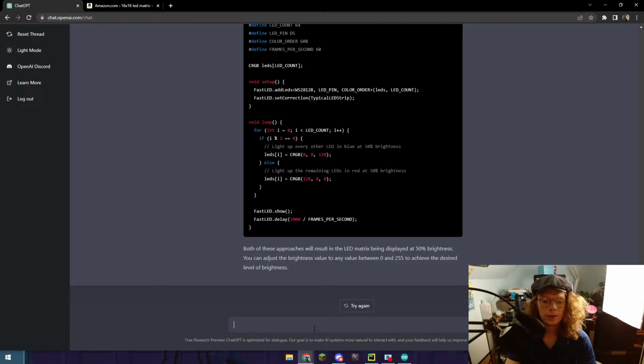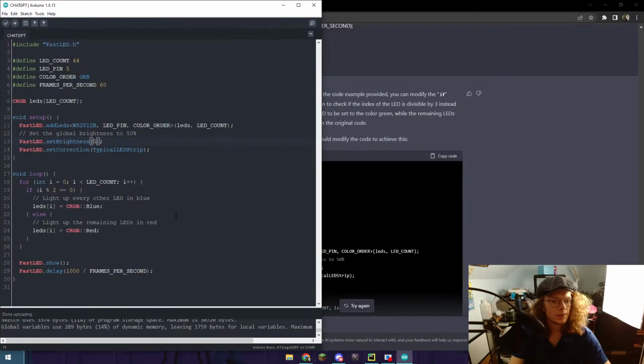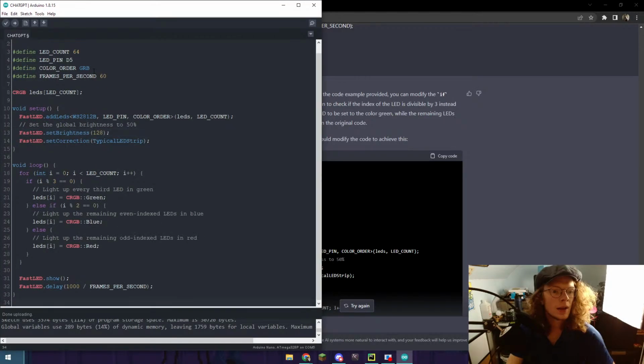You modify the if statement inside the loop function. Here's how you modify the code. Oh, that's really smart. That's a good way to do it. Okay, looking at what we have the brightness set to, so that's 5, and then we're gonna have to change D5 back to 5. Let's go in here.